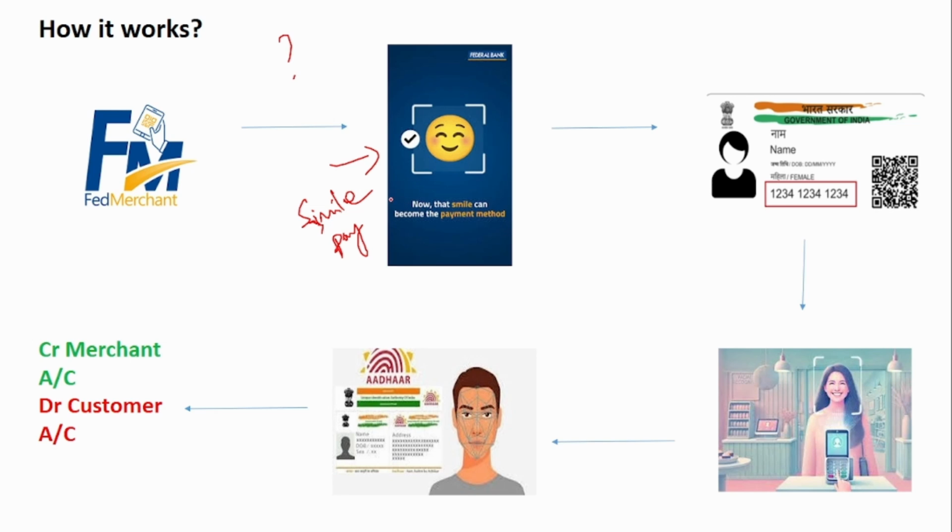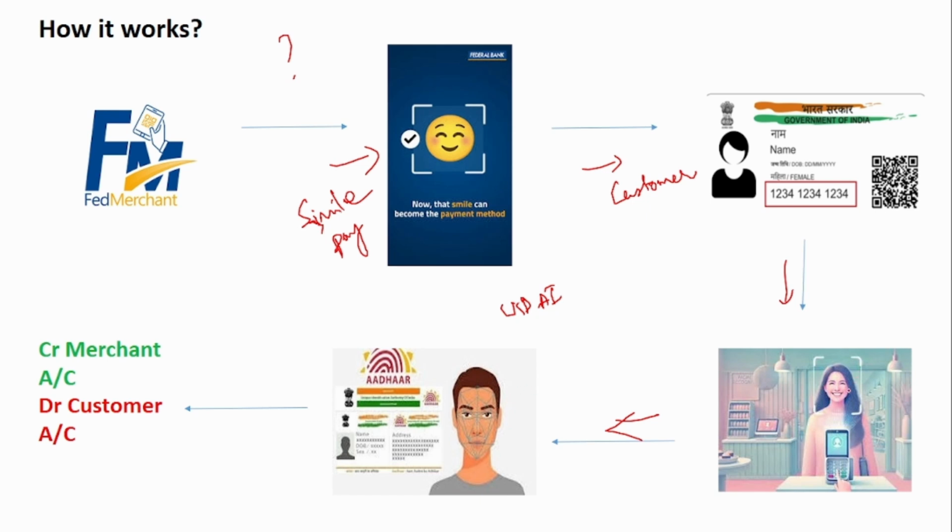In that, he chooses the Smile Pay payment method, and then he enters the customer's Aadhaar number. He feeds in the customer's Aadhaar number, then he scans using this payment method. So he scans the face of the customer, and this is verified against the UIDAI stored facial data. In the UIDAI system, the facial data of all the citizens is already stored.